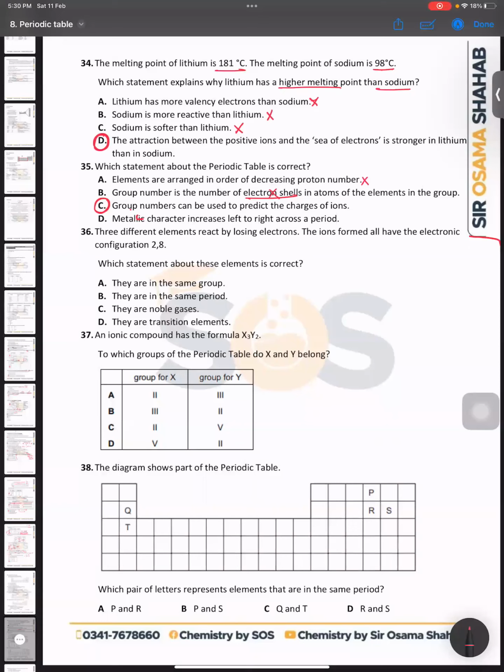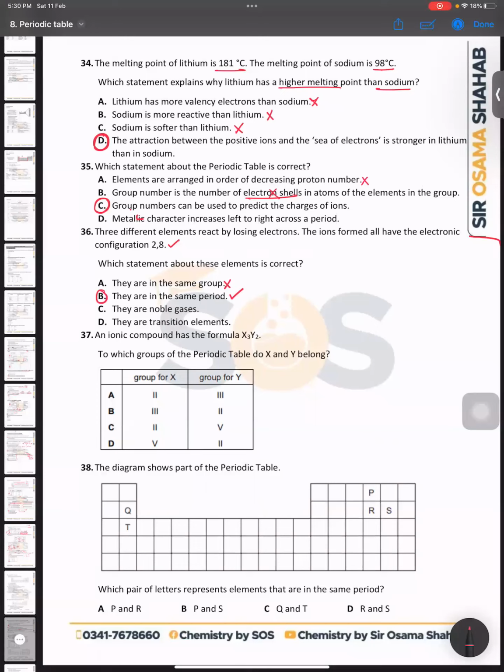Okay, so the 36 is for Aisha, I think. Aisha, can you please tell me? B. Okay, let me check. Three different elements react by losing electrons. The ions formed all have the electronic configuration 2,8. Which statement about these elements is correct? They are in the same group. No, they are in the same period. This is the right answer. Right?